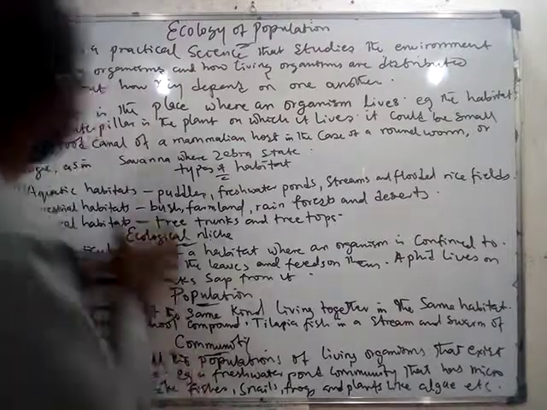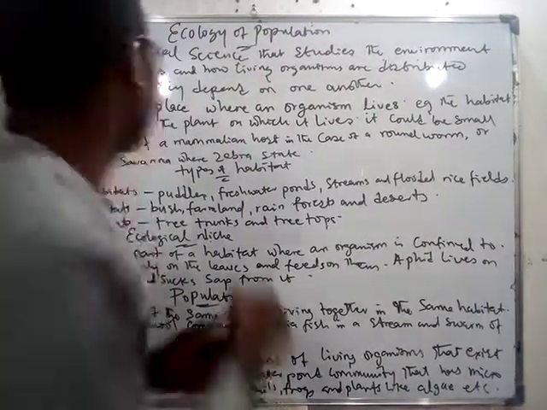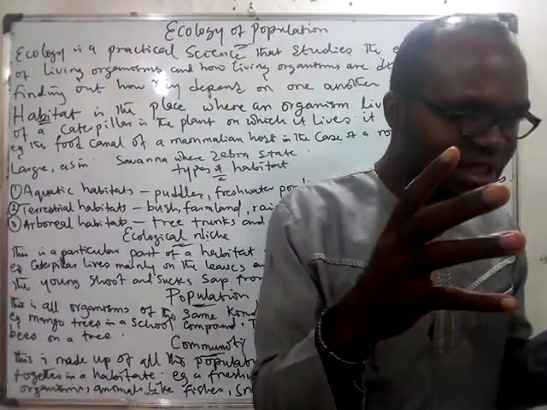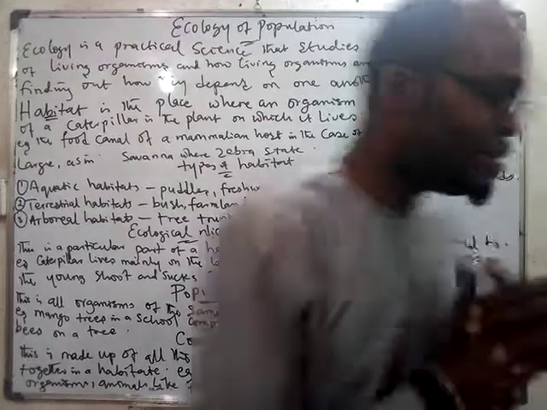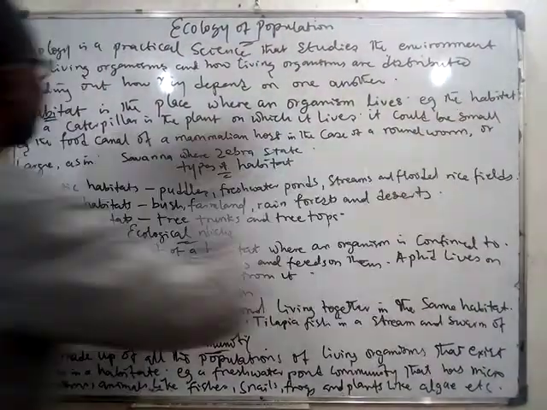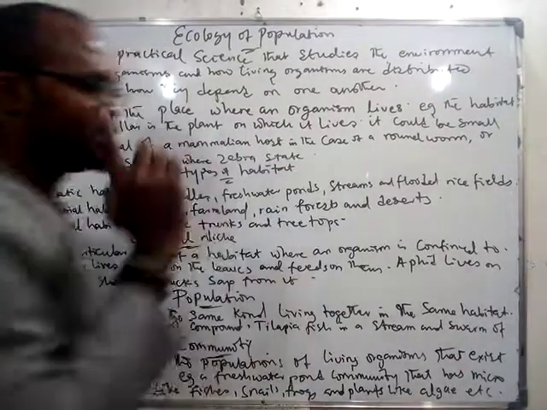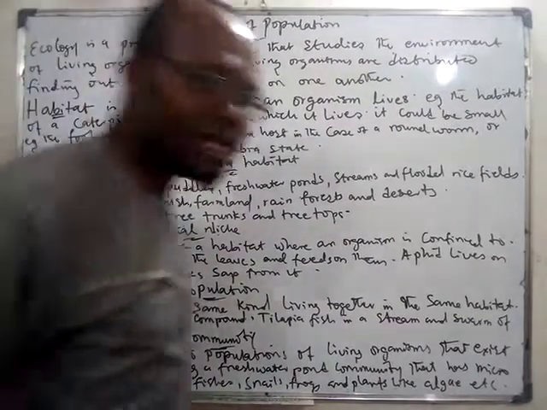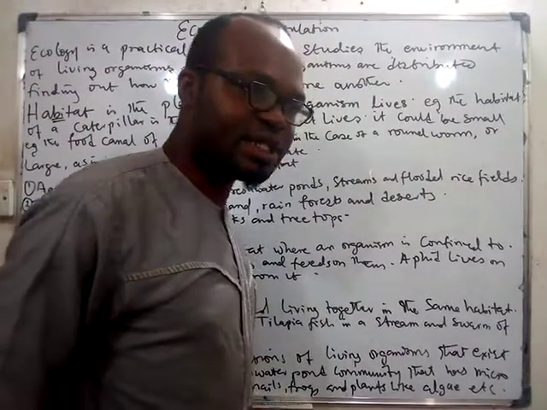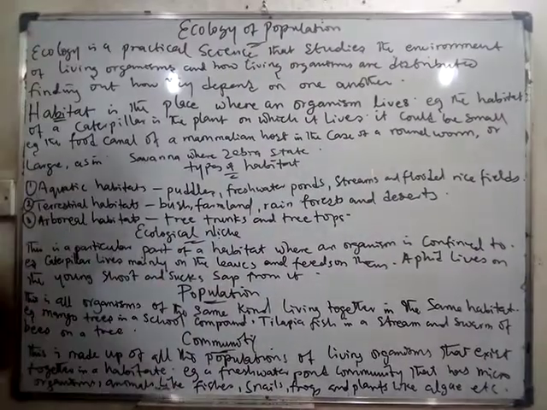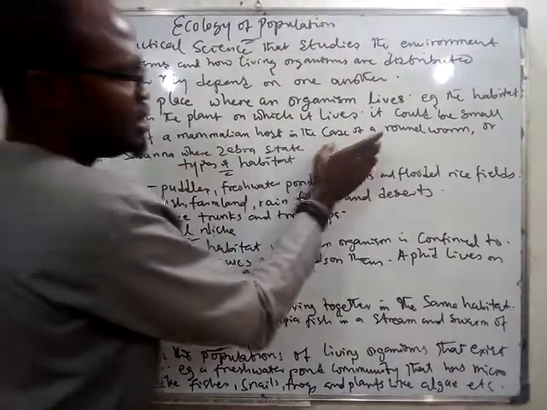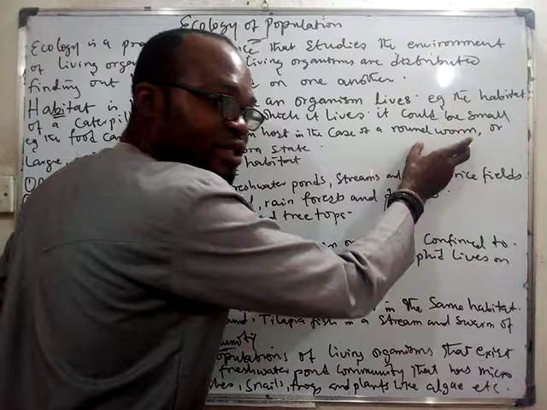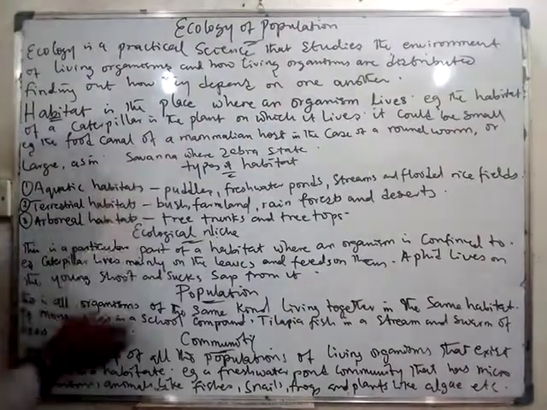Of importance is habitat. Habitat is simply the place where an organism lives. That very place where it lives is known as its habitat. Now, the habitat of a caterpillar is the plant on which the caterpillar lives. It could be small, e.g. the food canal. You know your food canal. You know that there are some parasites living inside it. That is their habitat. The food canal of a mammal is the host of which organism? Roundworm. So the roundworm has its habitat as the food canal of mammals.